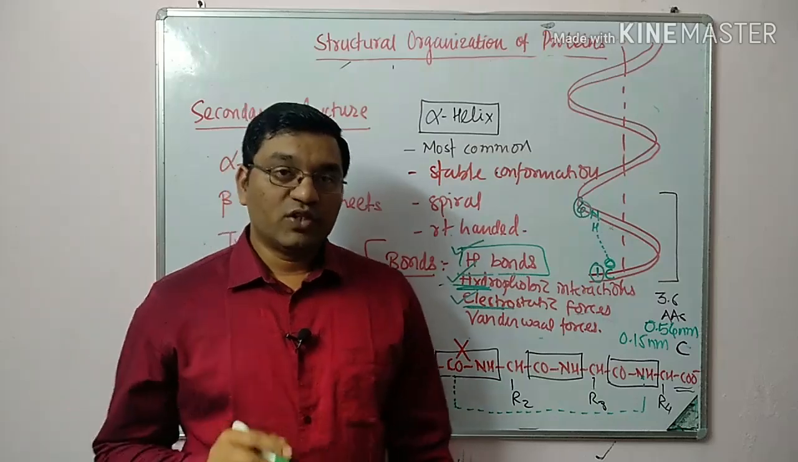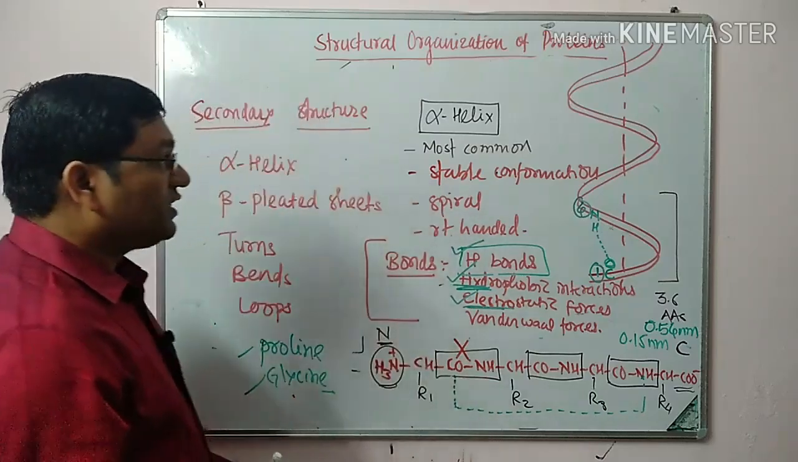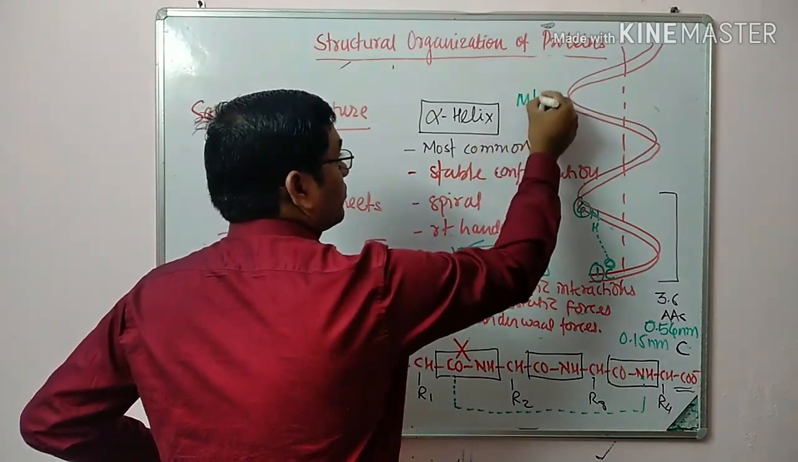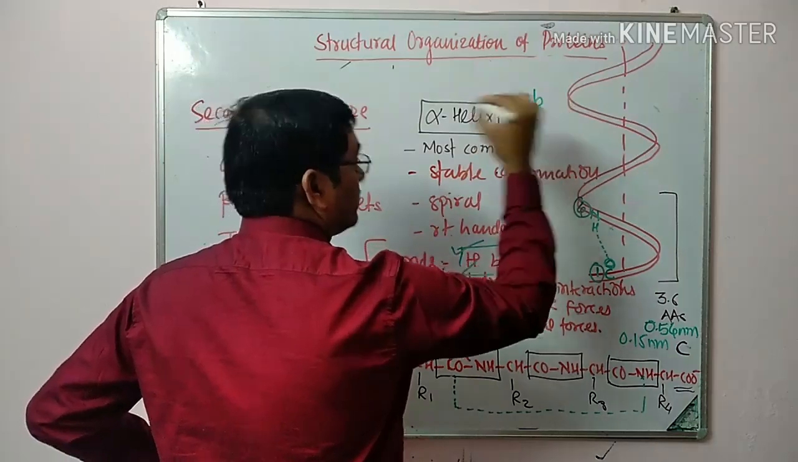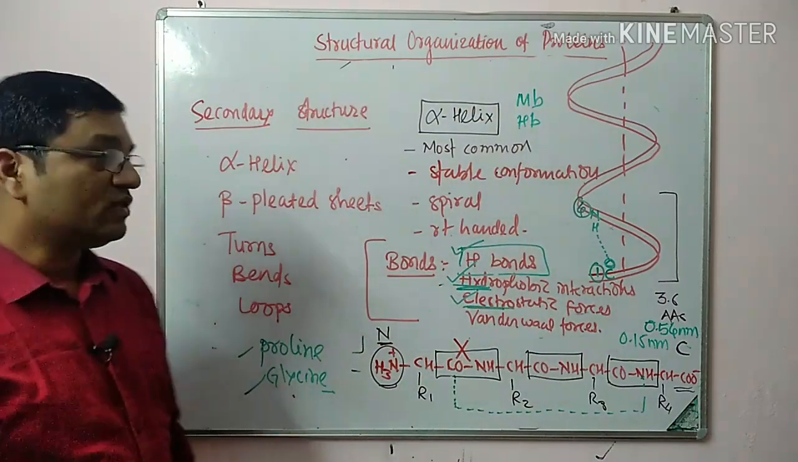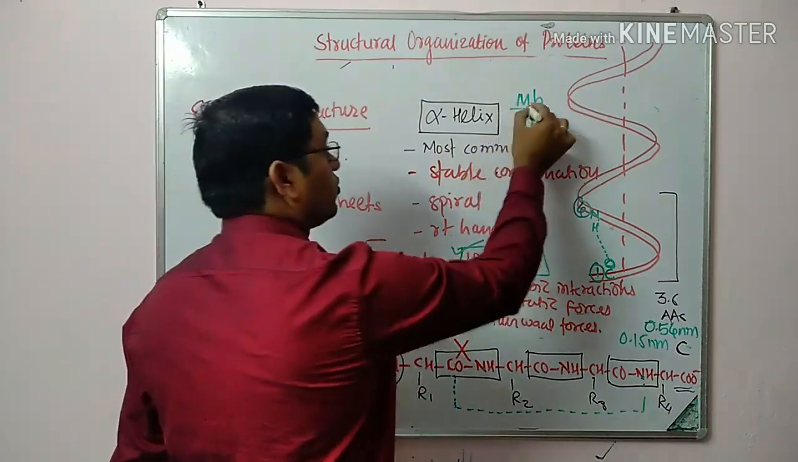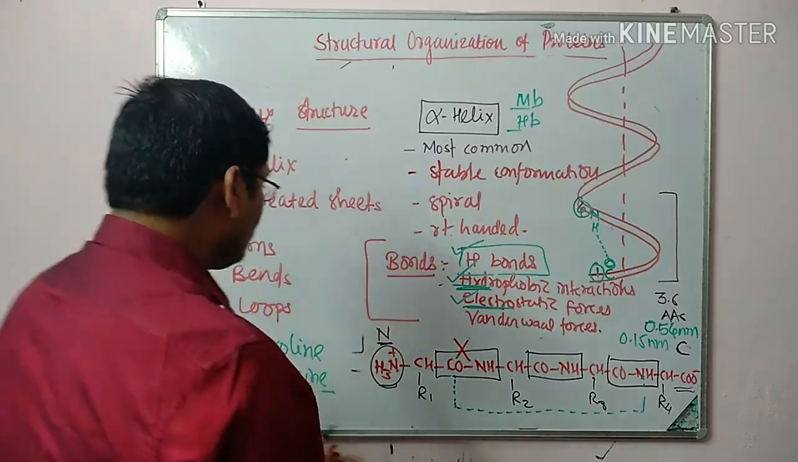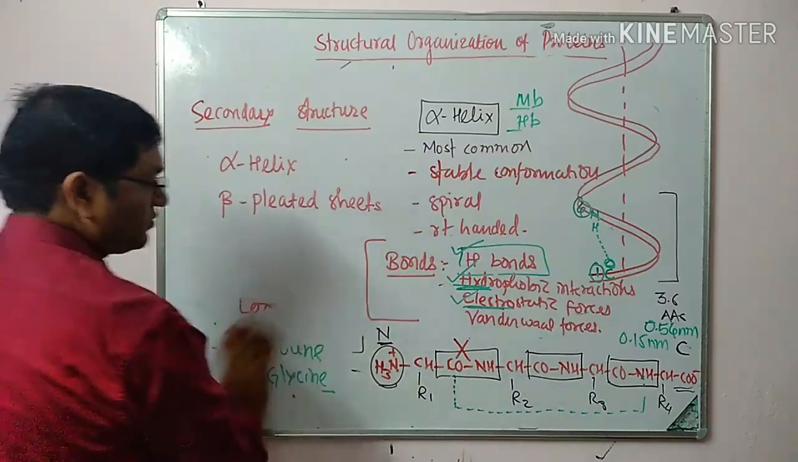The alpha helix is found in myoglobin and also found in hemoglobin. So this is about alpha helix. Now coming to the beta pleated sheets.